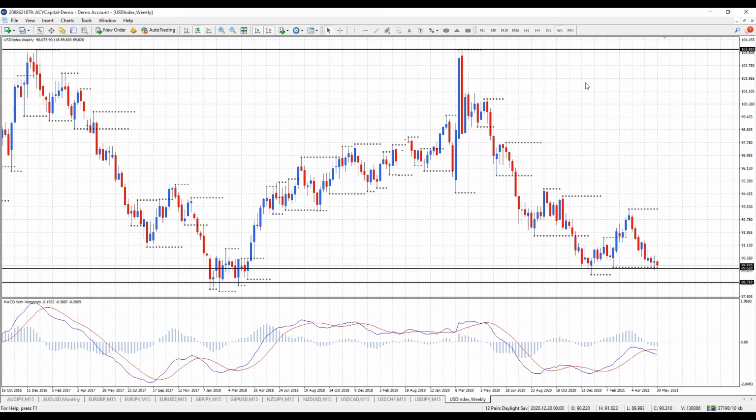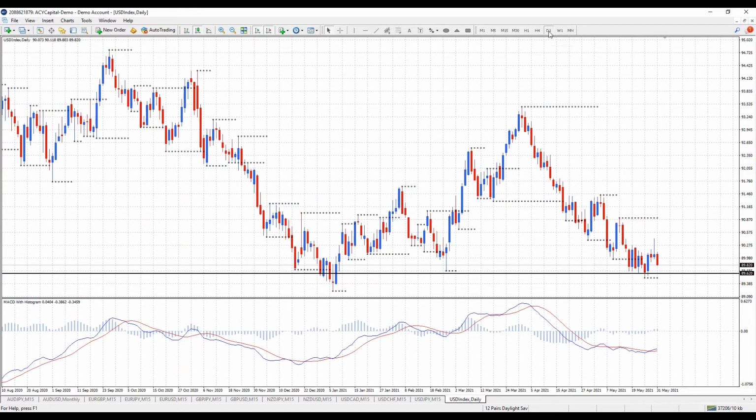On the weekly, maybe we have a double bottom forming here. We did have just a positive candle last week, so maybe we are just holding on support. Okay, to the daily, we are seeing MACD cross up. Price action though still showing lower tops and bottoms, but we are holding on support.